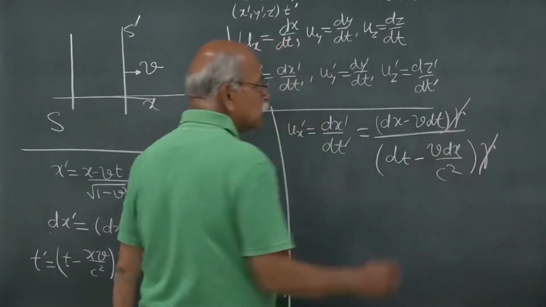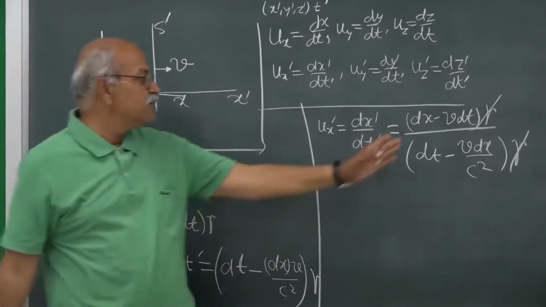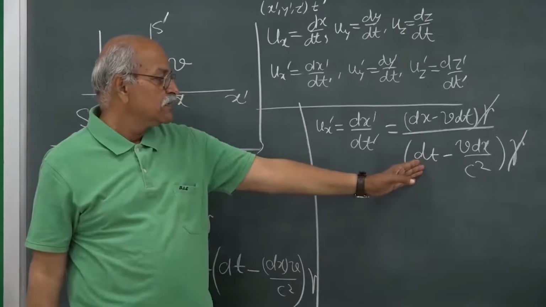So cancel these two gamma first and divide numerator and denominator by dt.